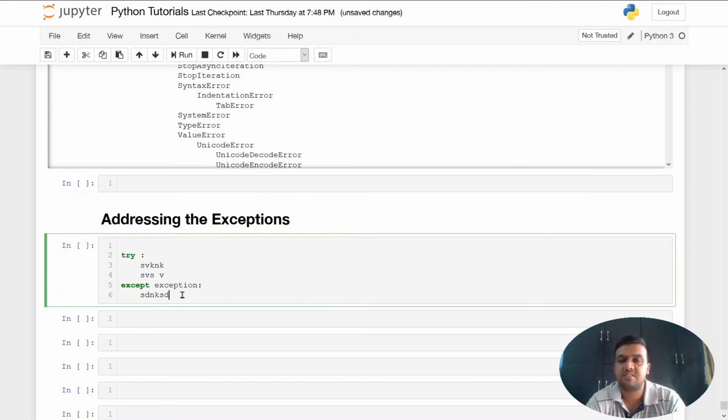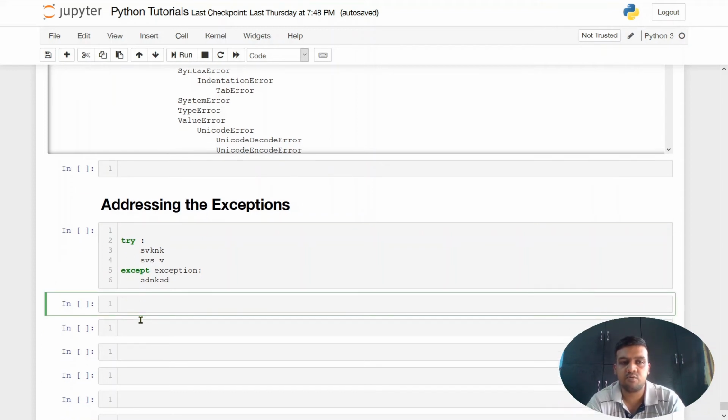It's like if else, if you can take it in a normal way. You define the condition and then you write some code based on that. So if you want to handle that exception, however you want to handle it, you can write it in the except block, which is again a single tab space away. So let me give a small example of how to use the try except block.